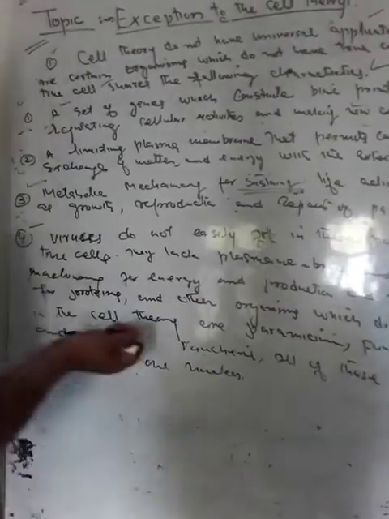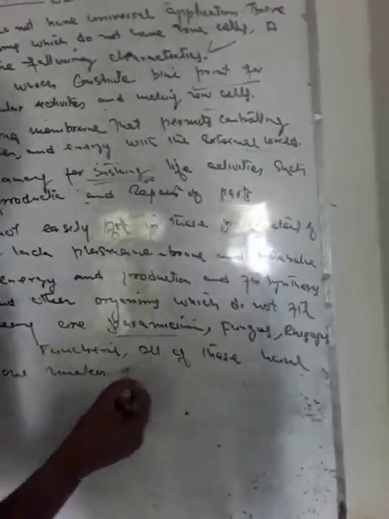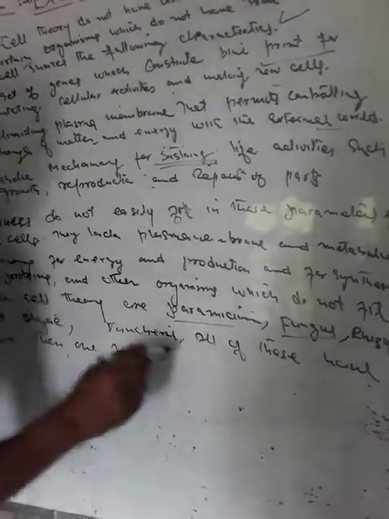Organisms which do not fit in the cell theory include paramecium, which does not fit in the true cells, fungus, rhizopus, and algae, bacteria. All of these have more than one nucleus.